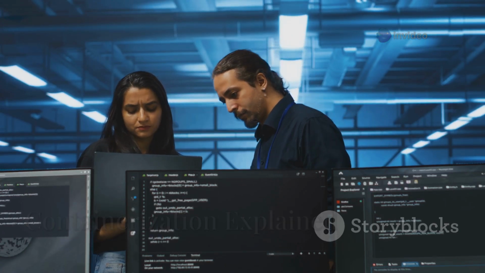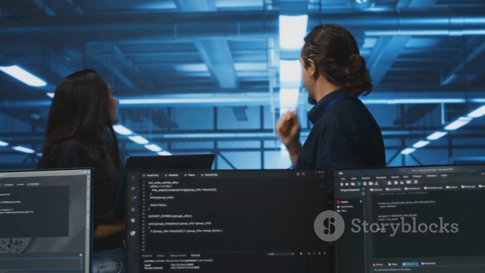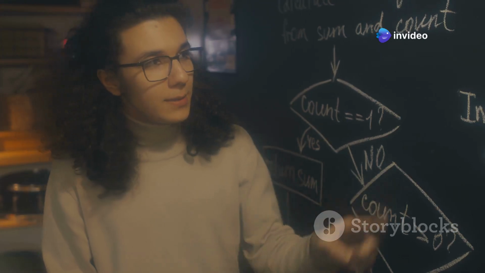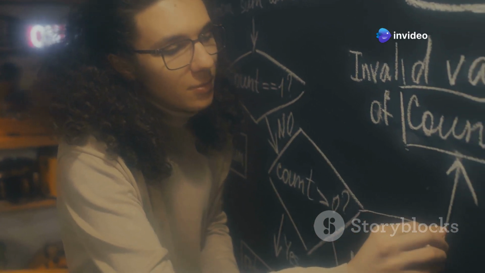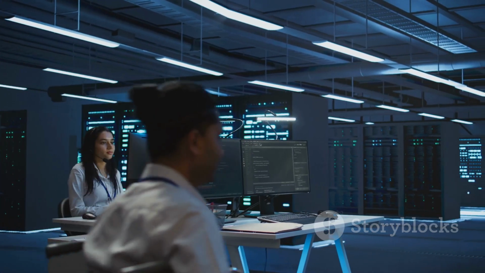Containerization packages your application code together with only the OS libraries, dependencies, and configurations it needs into a single, lightweight executable, the container image. Unlike virtual machines, containers share the host OS kernel, making them far more portable and resource efficient.